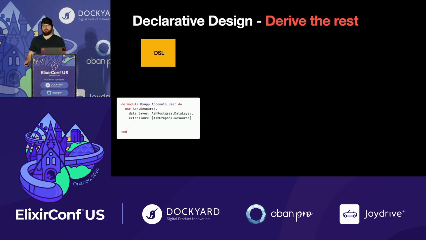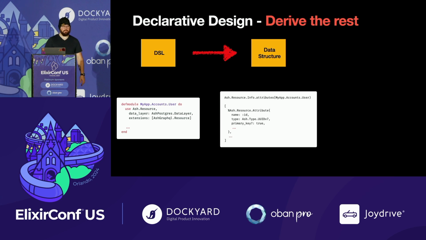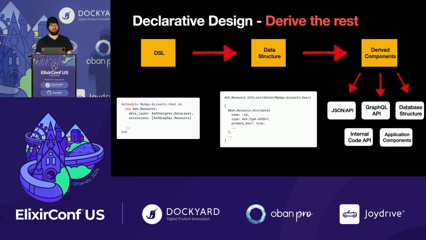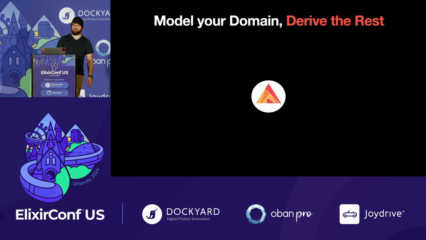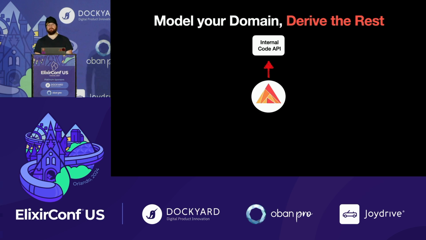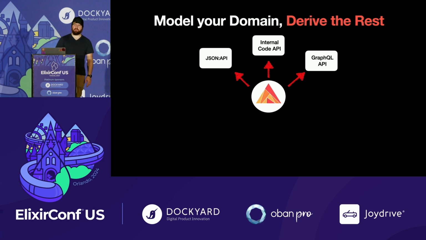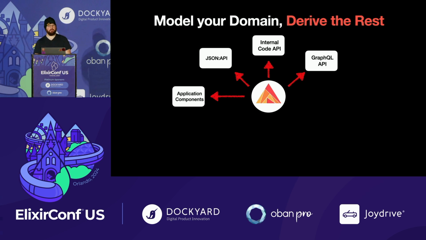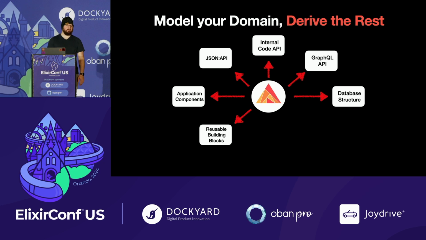So the general process here looks like, our tagline is model your domain and derive the rest, right? So you have your DSL module, which is just data, and then we derive a bunch of stuff from it, right? Kind of restating what I already said. And to restate myself again, you could do things like generating internal code APIs, JSON API, GraphQL API, application components, database structure, reusable building blocks. You get a wild amount of reuse because everything's very consistent.